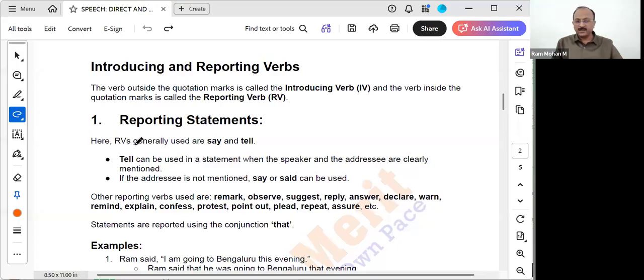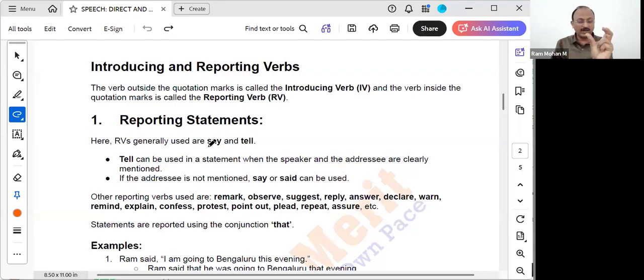Here, the reporting verbs generally used are say and tell, in their past form, said or told. Tell can be used in a statement when the speaker and the addressee are clearly mentioned. That means if both are clear, then we can say Ram said to Sita, or Ram told Sita.